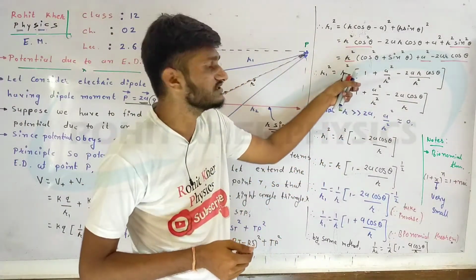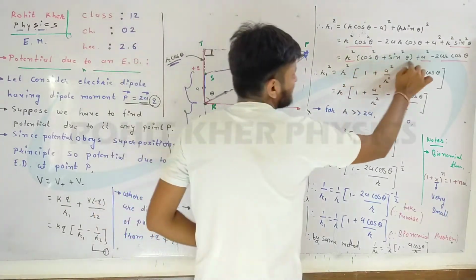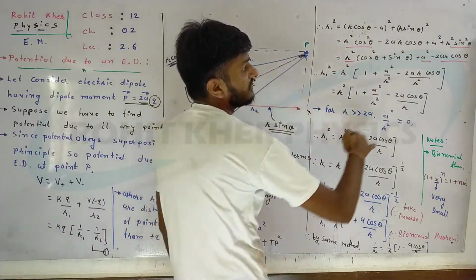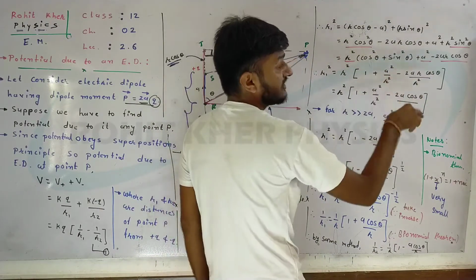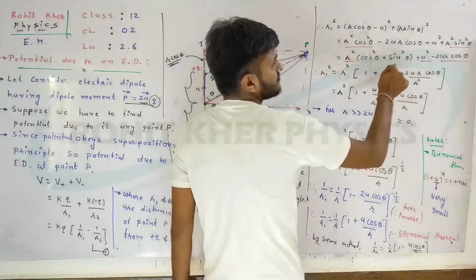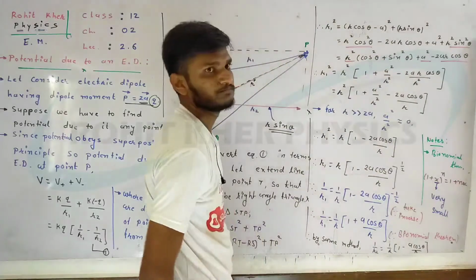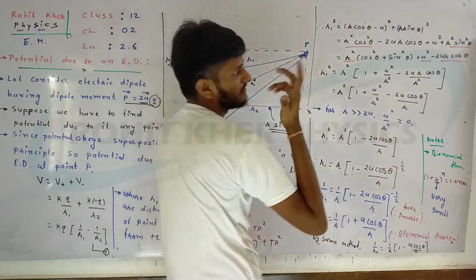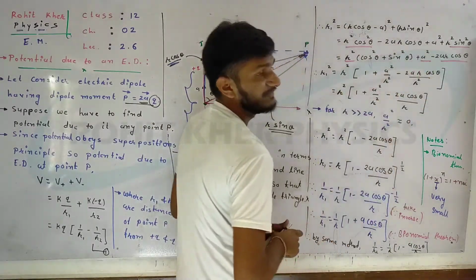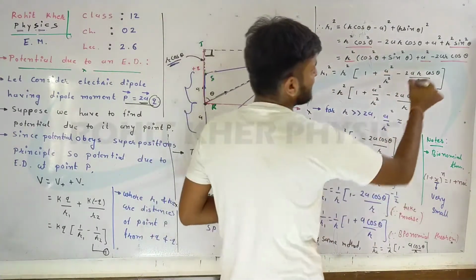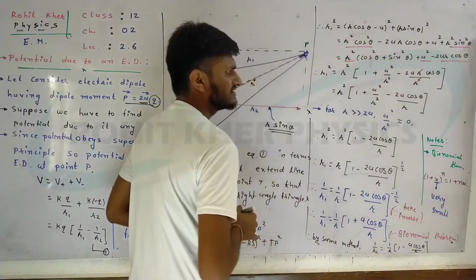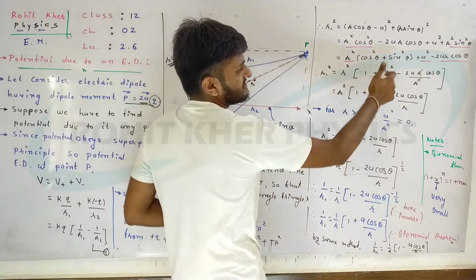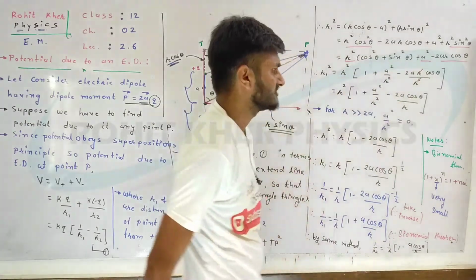So here r square is common. Here the value of this will be 1, and r square is common, the remaining is 1. Here there is no r square, but we have already taken it out as common, so we have to divide it by r square. And here it is the same, there is no r square, but we have to take it out as common, so we simply divide it here by r square. Here you can say r and r cancel. The remaining term will be r square times 1 plus a square upon r square minus this.